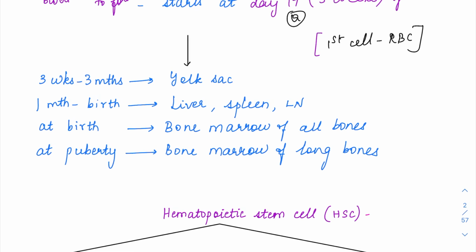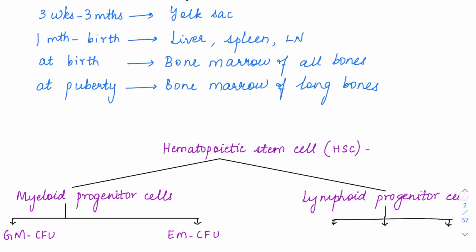So from 1 month till birth, there is going to be liver, spleen and lymph nodes which are going to produce hematopoiesis. Then at birth, if you see, it becomes only the bone marrow. So only the bone marrow of all the bones is going to be producing the blood cells. But at puberty, once they hit puberty, the bone marrow of only the long bones will be producing hematopoiesis.